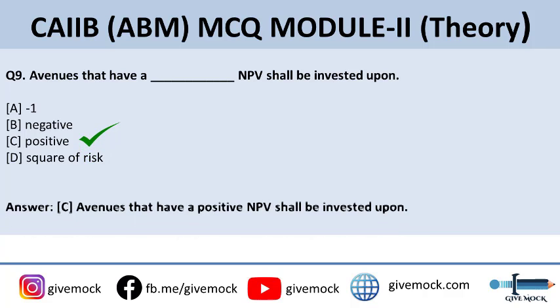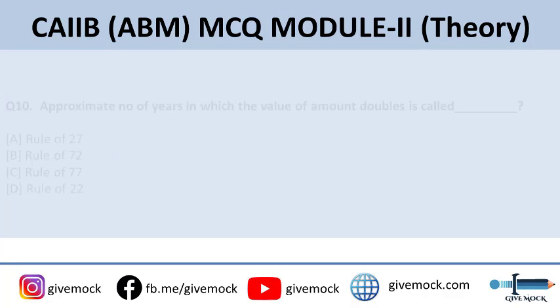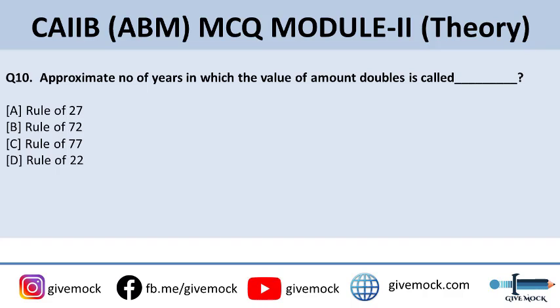So avenues having a positive NPV, that is net present value that we saw in the last question, shall be invested upon. The 10th question is: the approximate number of years in which the value of an amount doubles is called. Your options are A. Rule of 27, B. Rule of 72, C. Rule of 77, and D. Rule of 22. The correct answer to this question is B.